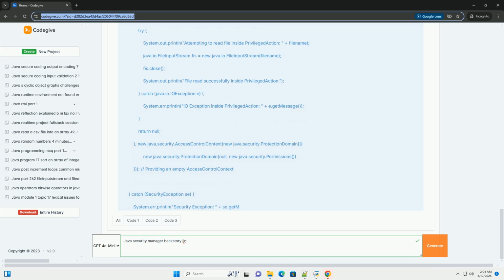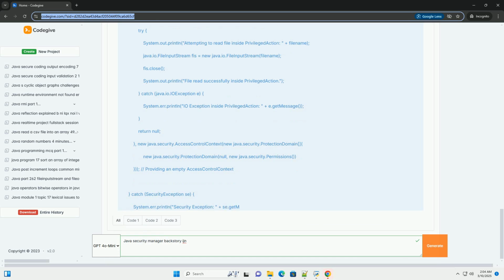Explanation. We install a default security manager if one isn't already present. We attempt to read a file. If the security manager is active, it will check if we have permission. Without a policy file that grants permission, a security exception will be thrown. With the policy file, we grant read permission to the specified file, and the program runs successfully.